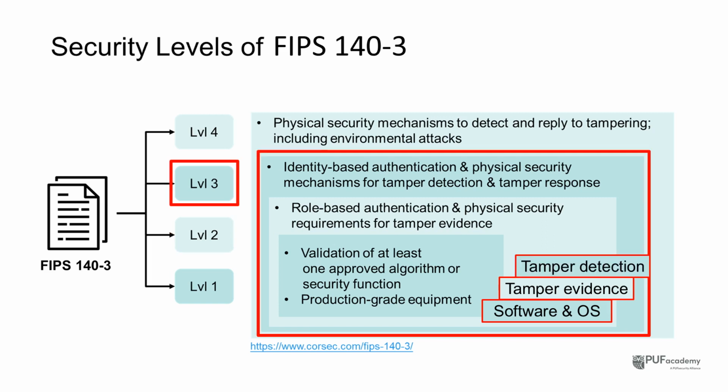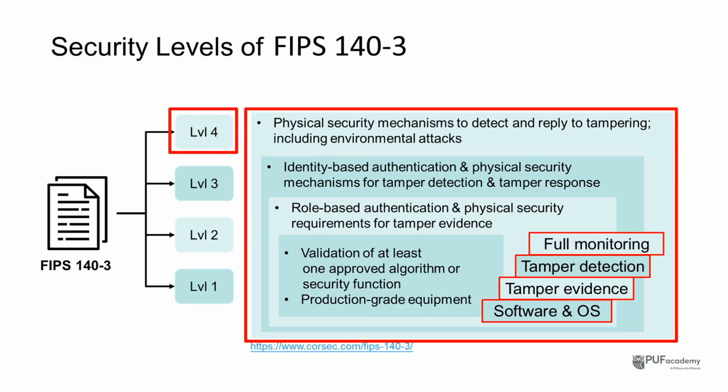Level 3 is tamper detection and identity-based authentication. It requires adding active tamper detection such as abnormal voltage or clock with immediate response such as key zeroization. Authentication recognizes individual identities, not just roles. Level 4 is full environmental monitoring. It asks continuous monitoring for extreme conditions like temperature, radiation, or EMI. Must zeroize sensitive data or enter safe states to resist attacks, even in hostile environments. By understanding these levels under FIPS 140-3, you can better match your product's security goals to the appropriate certification target.